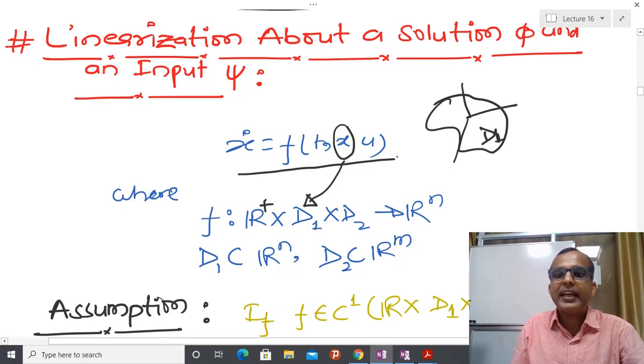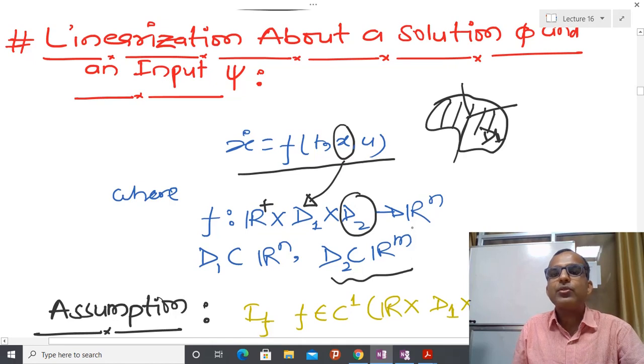So again we are taking control from some bounded set only, and due to that reason D2 comes into the picture. Suppose I have m dimensional control, so I can take control with any value from the m dimensional space. But due to some practical constraints, I am only going to consider a small subset of Rm, and that is D2, and D1 is where our state is going to lie.